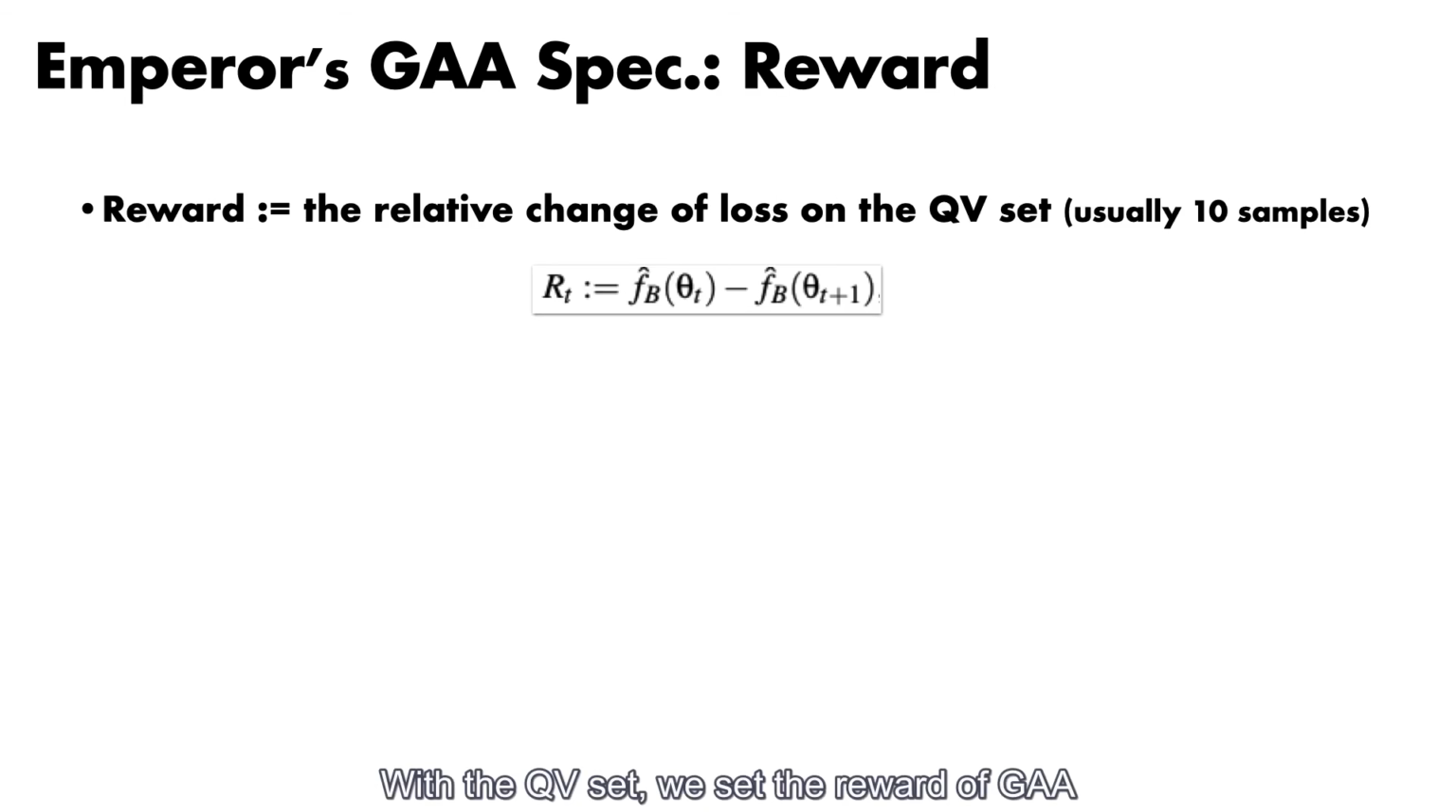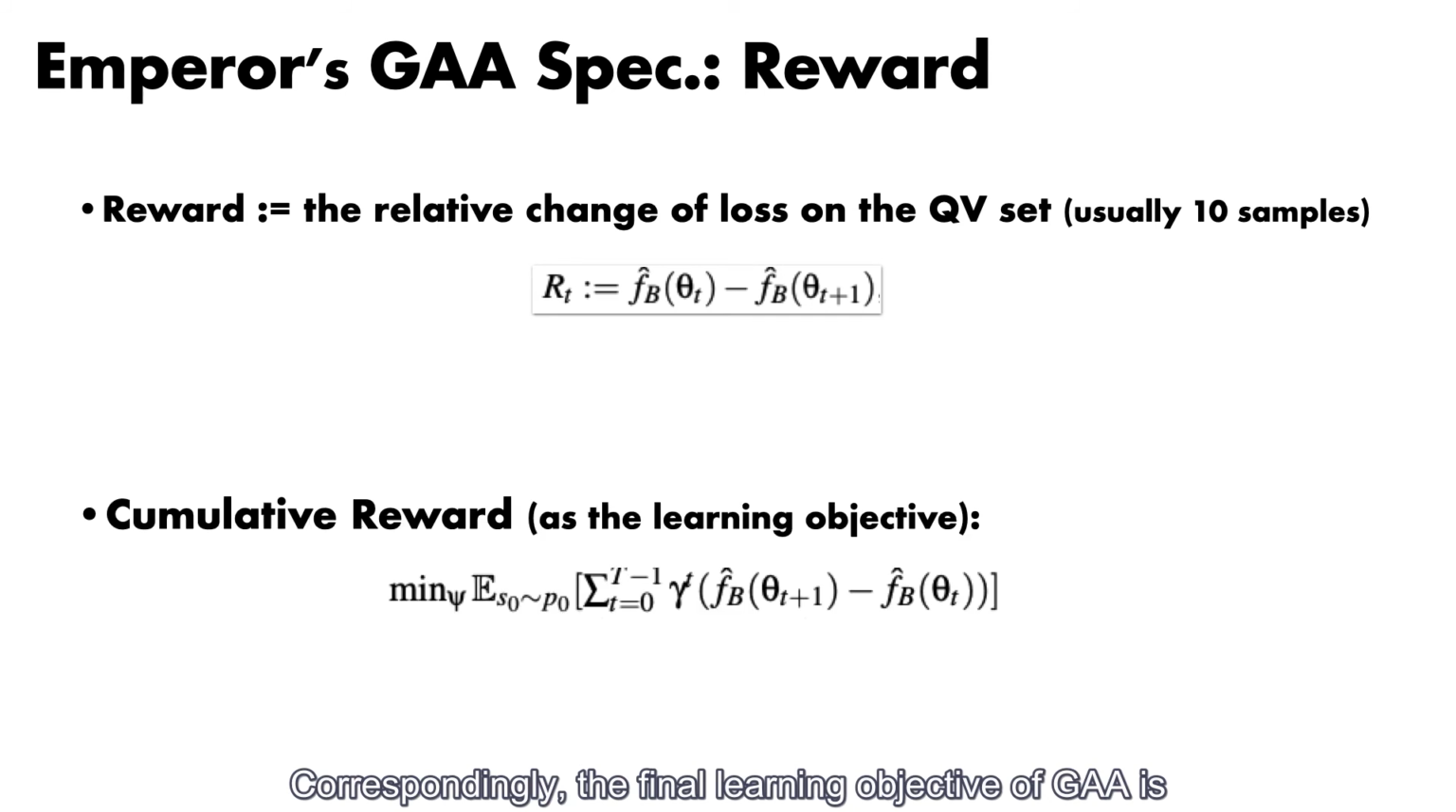So with the QV set, we set the reward of GA as the relative change of loss on the QV set before and after the parameters are updated. And correspondingly, the final learning objective of GA is the cumulative reward calculated in each T rounds of the training process.